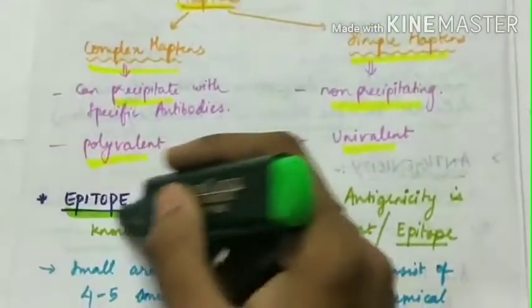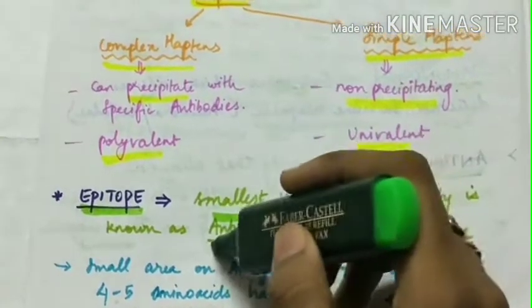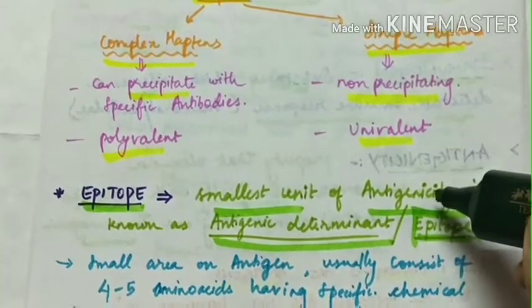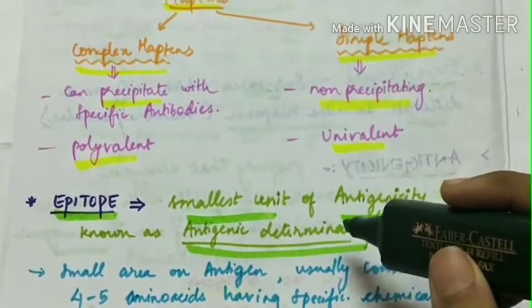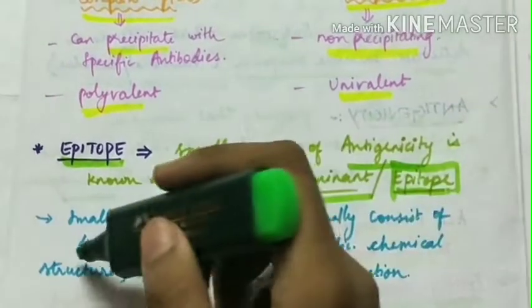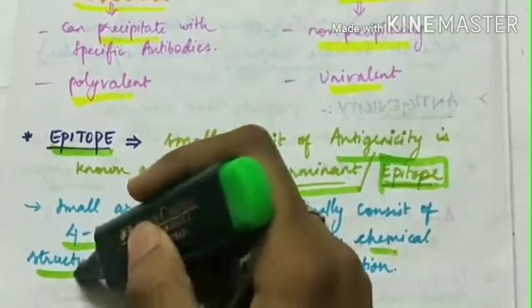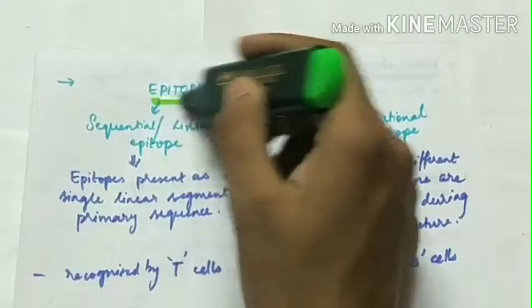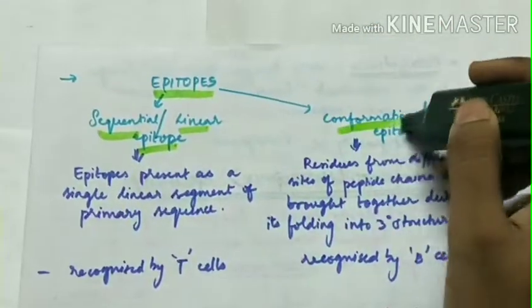Next, what is an epitope? The smallest unit of antigenicity is known as the antigenic determinant or epitope. It is a small area on the antigen which usually consists of 4 to 5 amino acids having specific chemical structure, electrical charge and configuration. There are two types of epitopes, sequential or linear epitope and conformational epitope.